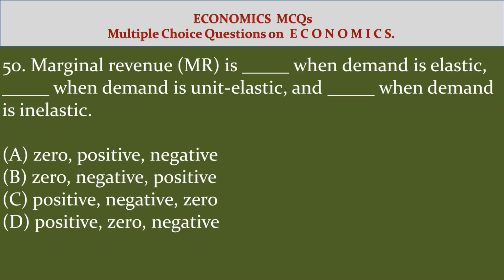50. Marginal revenue is dash when demand is elastic, dash when demand is unit elastic, and dash when demand is inelastic. Option A 0 positive negative. Option B 0 negative positive. Option C positive negative 0. Option D positive 0 negative.